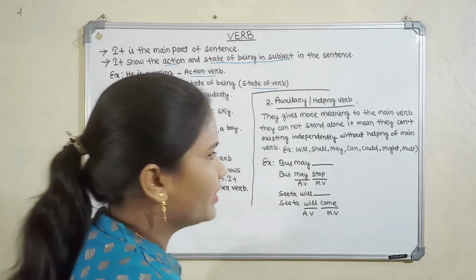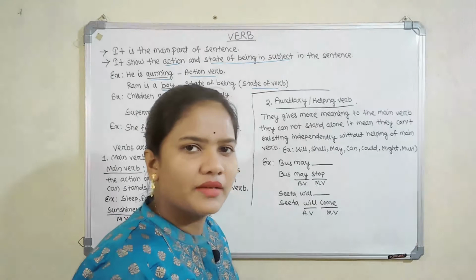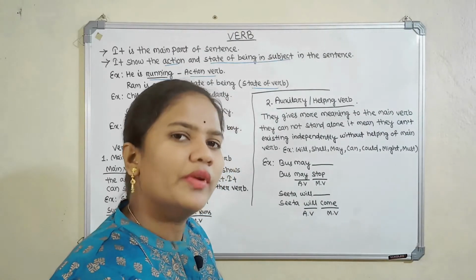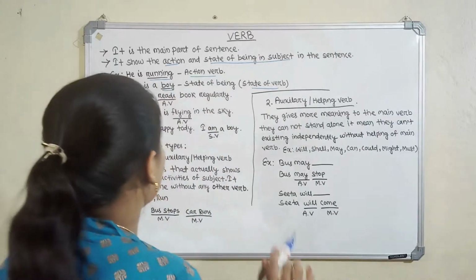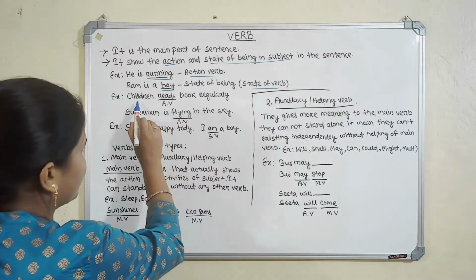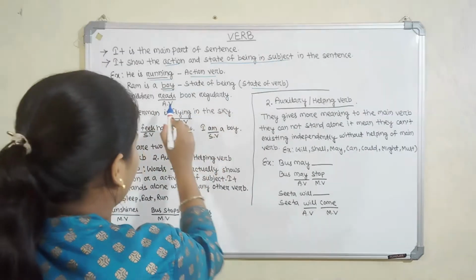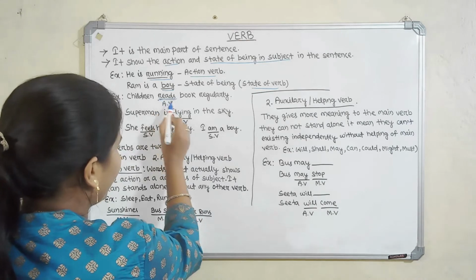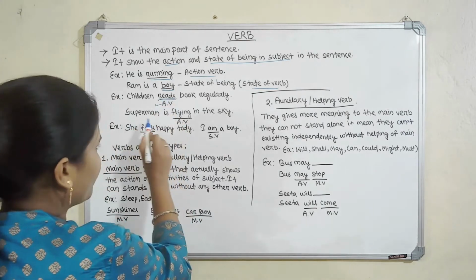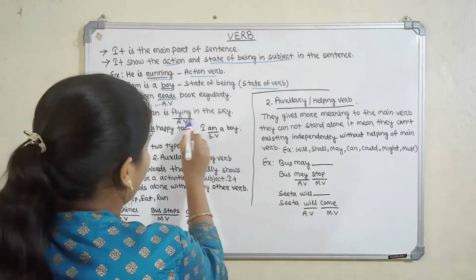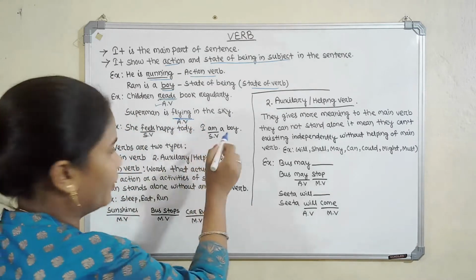Then we will learn more. Let's take sentence examples, then we can know the action verb and state of being easily. First we will take an action verb: children read books regularly. Here read is the action verb. Superman is flying in the sky. Flying is the action verb here.